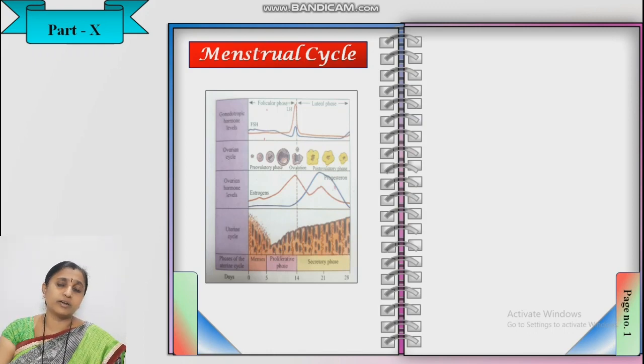It is the most temporary organ during the pregnancy condition, and the mammals which possess this placenta are known as placental mammals, and the primates are the mammals which possess the placenta.